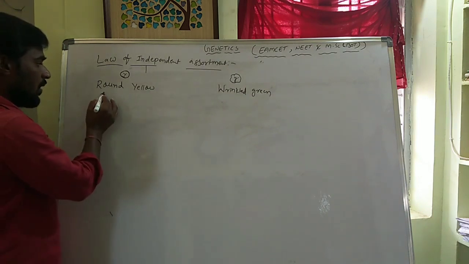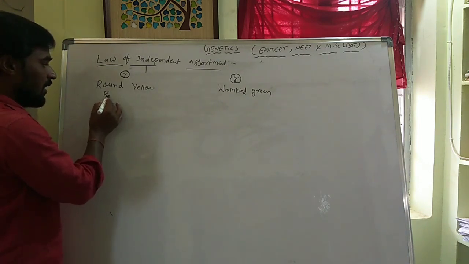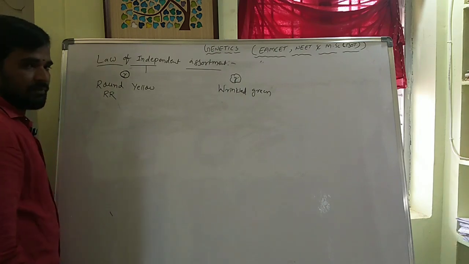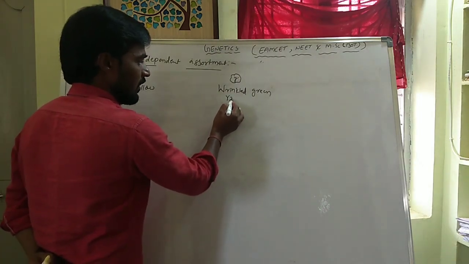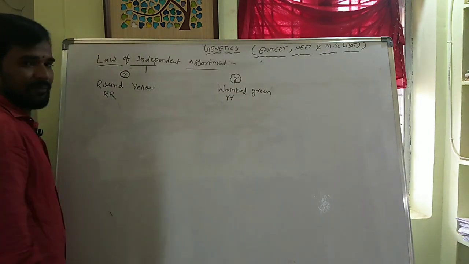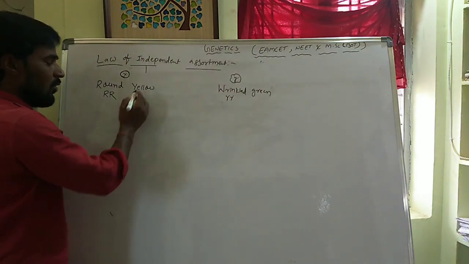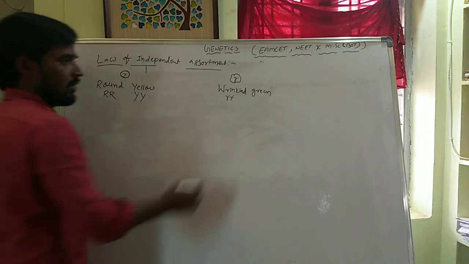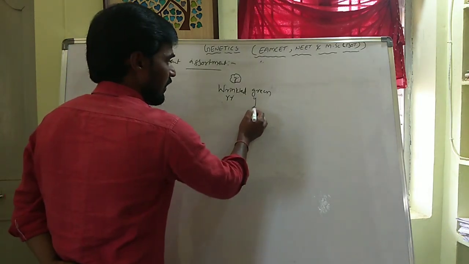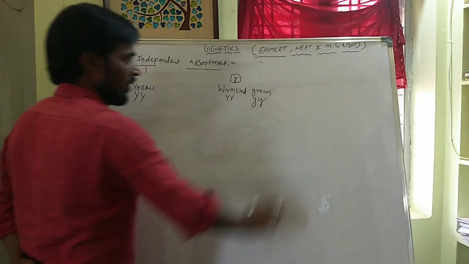Okay. The round property is denoted by capital R. The wrinkled property is denoted by small r. The yellow property is denoted by capital Y. The green property is denoted by small y.